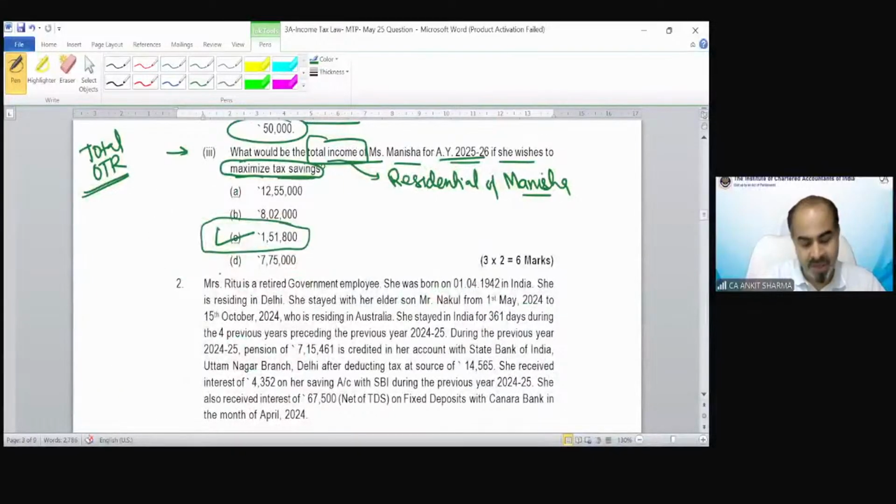So that is going to be the correct answer, 1,51,800. Understand, students? So these kinds of information are so important. They are so vital. So you have to understand what the question requires. And because the question was asking regarding it, that is going to be the correct answer. Clear? Remember section 44AD? That's the beauty of income tax. Everything is so correlated.